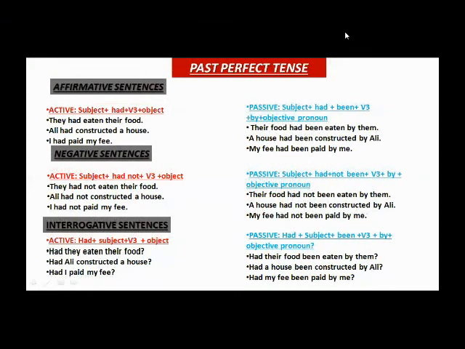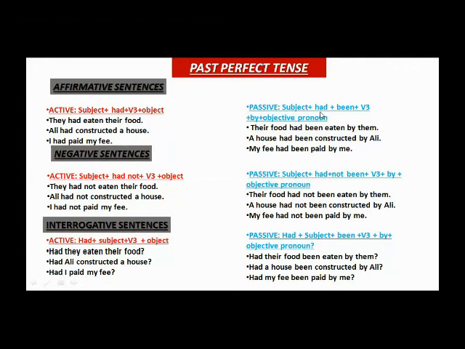We have past perfect tense. The next is past perfect tense. And had is used for all the subjects in affirmative, negative, and interrogative sentences. Had is used for all the subjects, and there is already a third form in the past perfect tense. To give it the past perfect tense in passive voice, had been and the third form of verb will be used. Had been, like in the present perfect, here also we will use been, but it will be used with had.